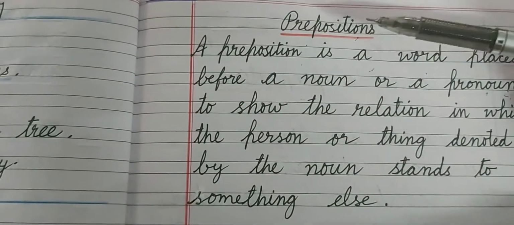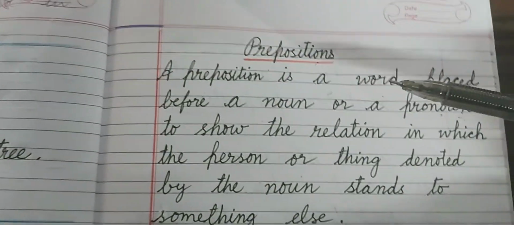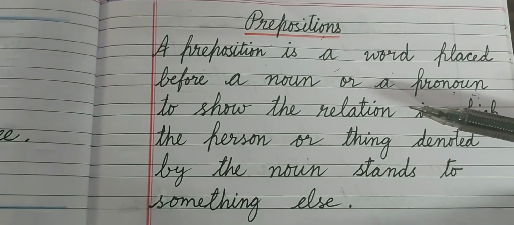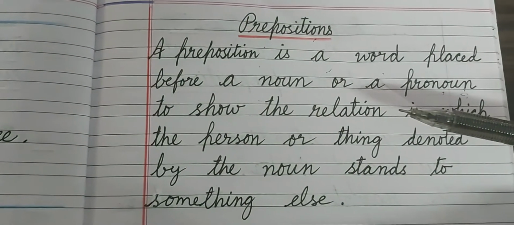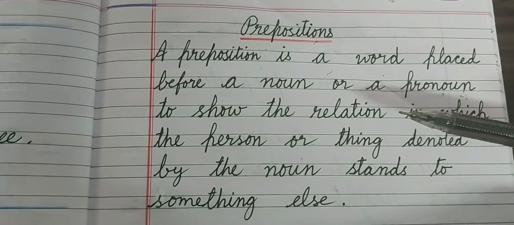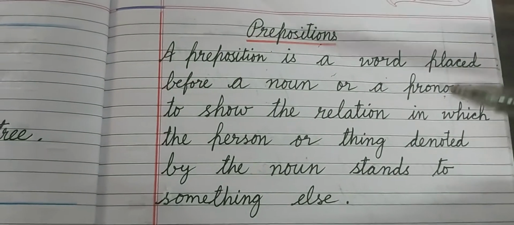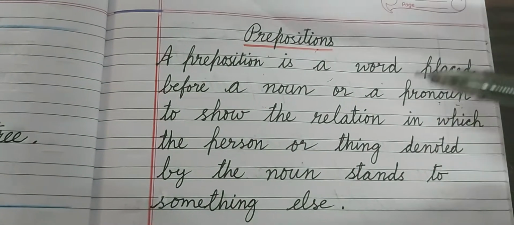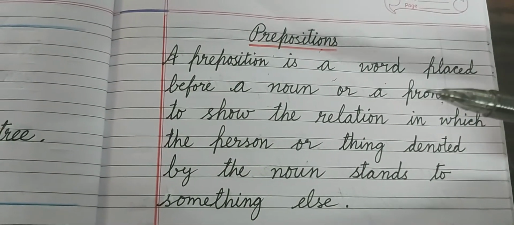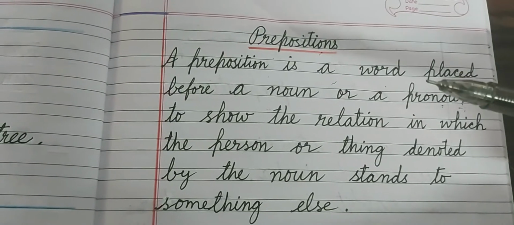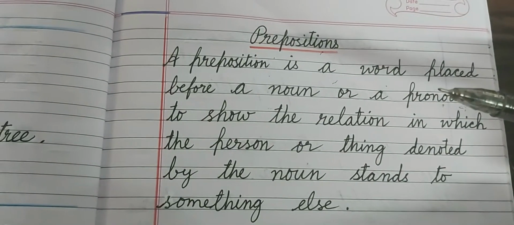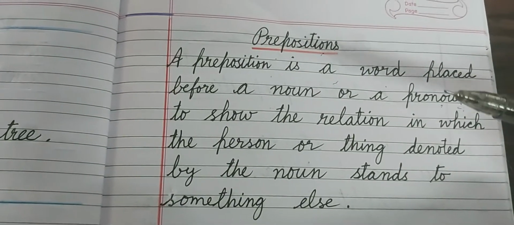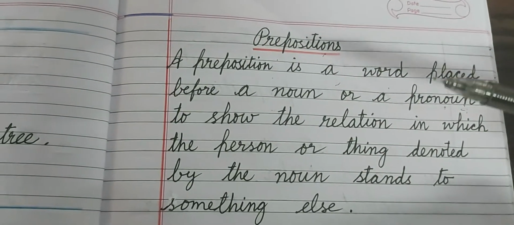A preposition is a word that shows the relation between noun or pronoun. Children, you have relations with your parents, your mother, your sister, your brother, your father. This is between you. It is a relation. With your mother, it is a relation of mom, mother. माँ का relation है, पापा के साथ फादर का relation है, भाई बहन, ये सब आपके रिलेटिव्स हैं, रिलेशन है इनके साथ, क्योंकि तभी वो आपके रिलेटिव्स कहलाते हैं.